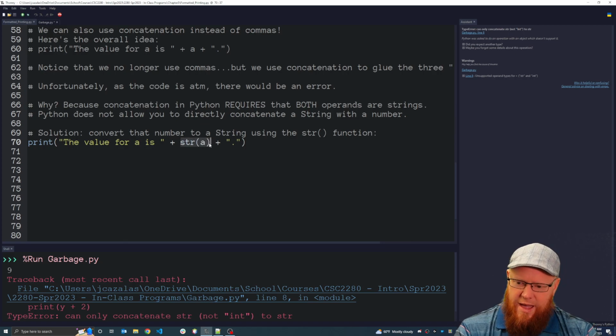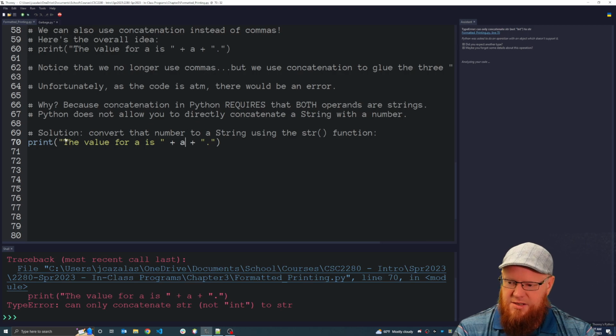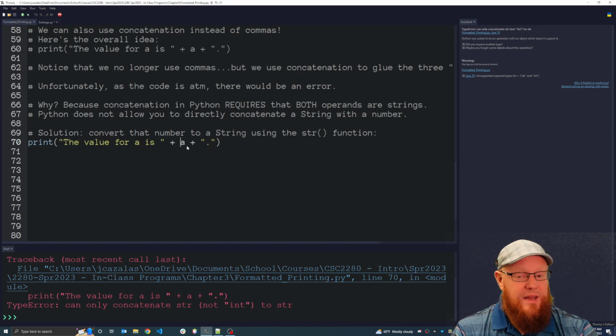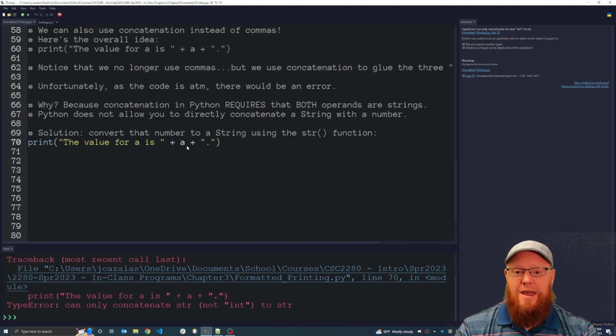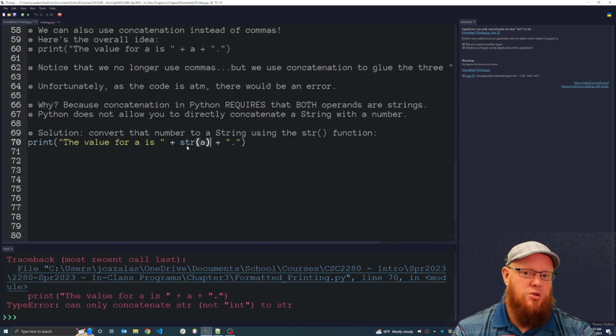So back to here, we had this line of code, right? And when we run this, we get an error because we cannot concatenate a string with a number. So what do we do? When you want to use concatenation, whether in printing or otherwise, we'll see later examples of concatenation not in printing. But anytime we want to use concatenation in Python, knowing it has to all be strings being glued together, any numbers, we need to use the string function to convert that number to a string.